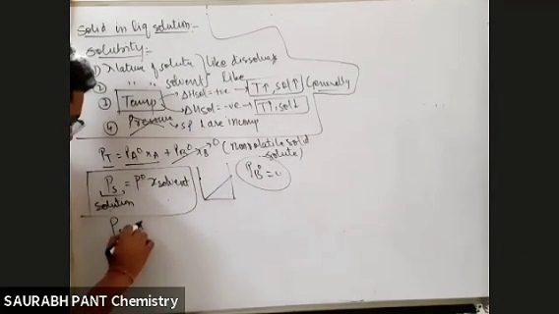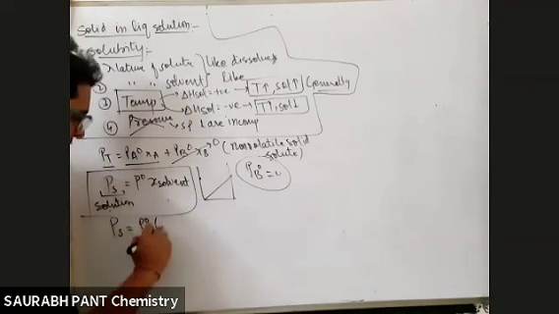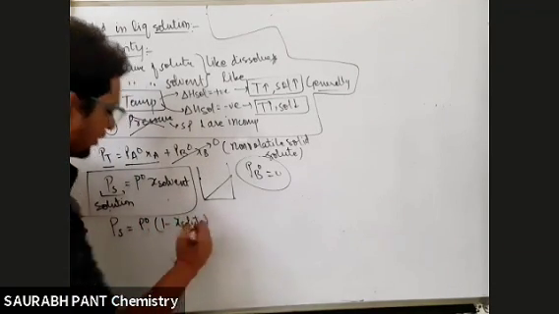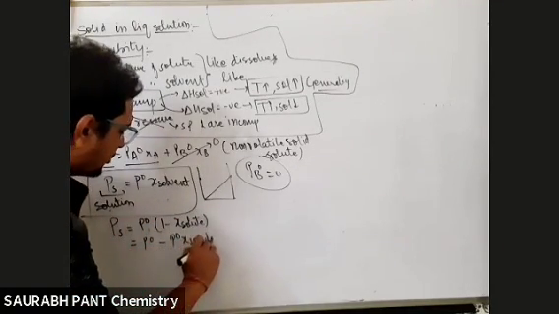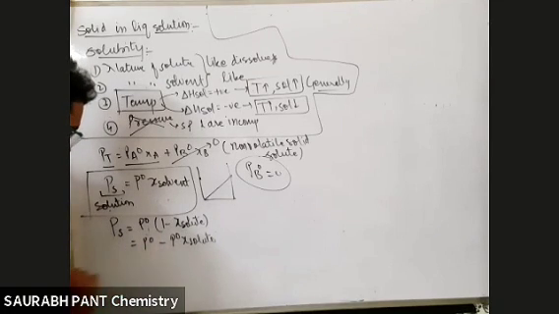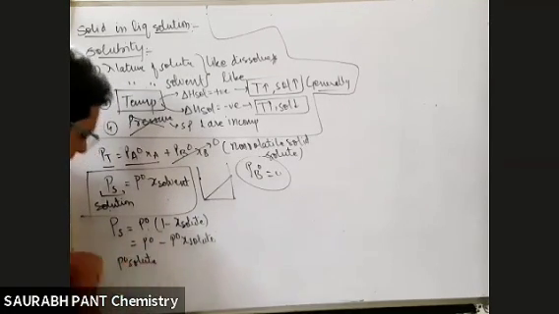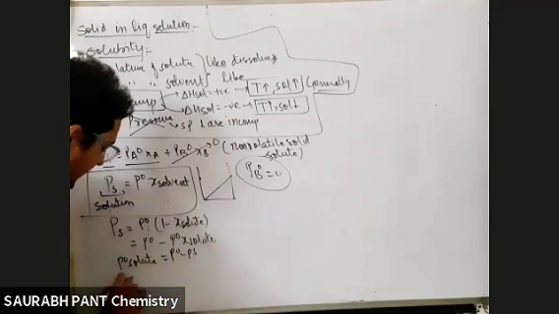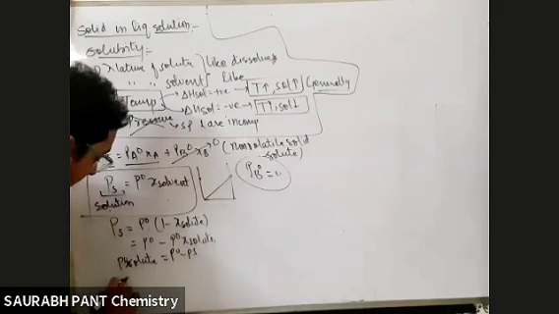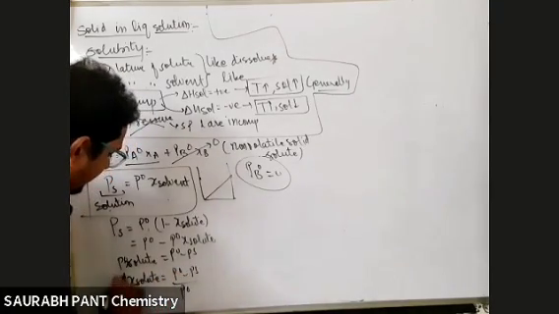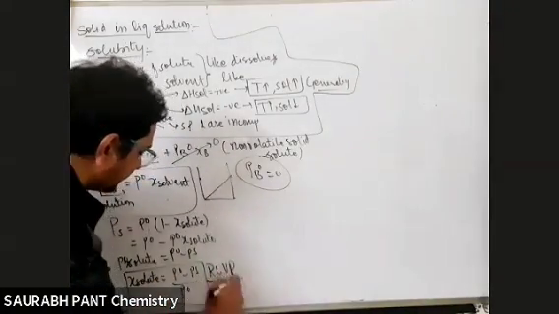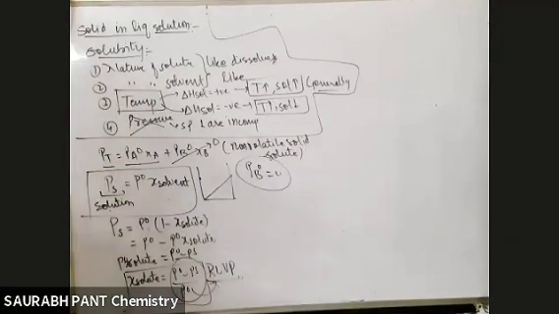PS equal to P naught. Instead of mole fraction of solvent, I will write 1 minus mole fraction of solute. I will multiply P naught inside. So P naught minus P naught mole fraction of solute. Derivation you should not write. Derivation is for your satisfaction. So P naught times mole fraction of solute I bring this side, PS I take that side. So P naught minus PS. So mole fraction of solute will be equal to P naught minus PS by P naught. And this is your relative lowering of vapor pressure. This thing is called relative lowering of vapor pressure. It must have clicked, I think. Okay.